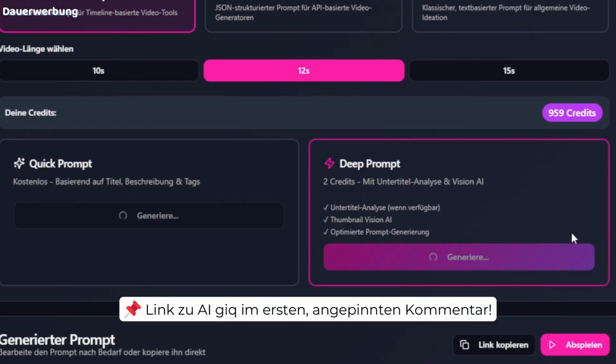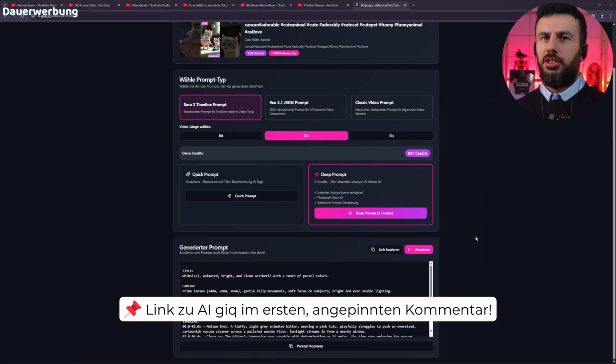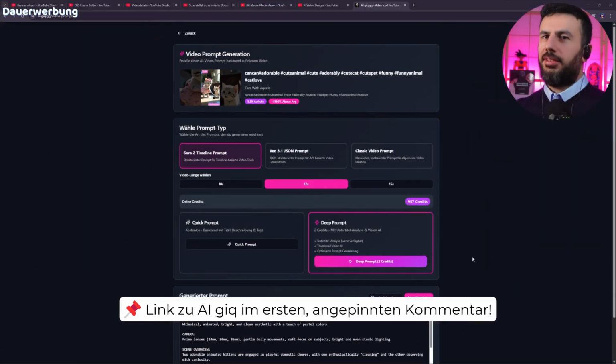I'm still developing the image prompt at the moment. That's the next feature that's coming. It will be a prompt that analyzes the image directly. The feature isn't available yet, and the whole thing will be in a timeline format. If you want to know what timeline prompts are, I'll link you a video about it here. You've found a niche, you have a good prompt, and now you can start creating.